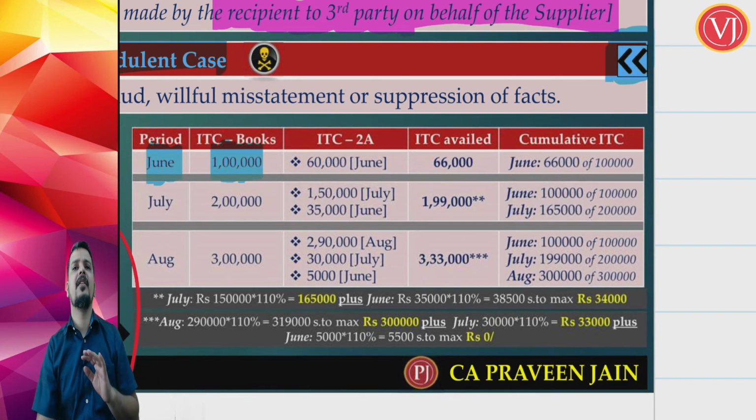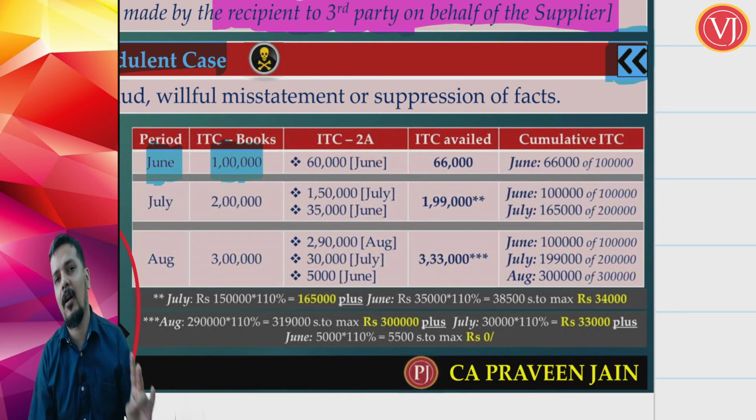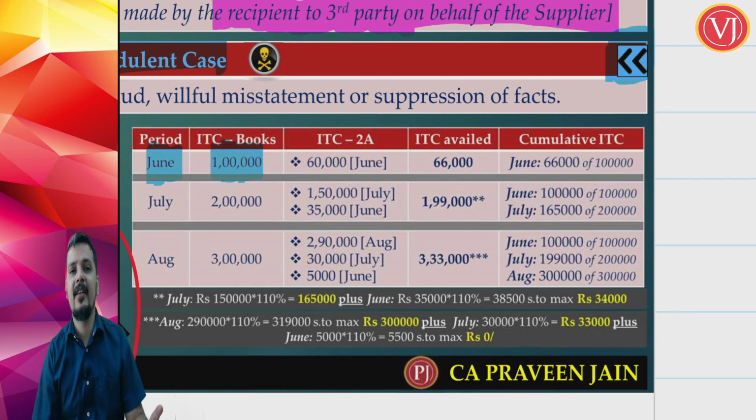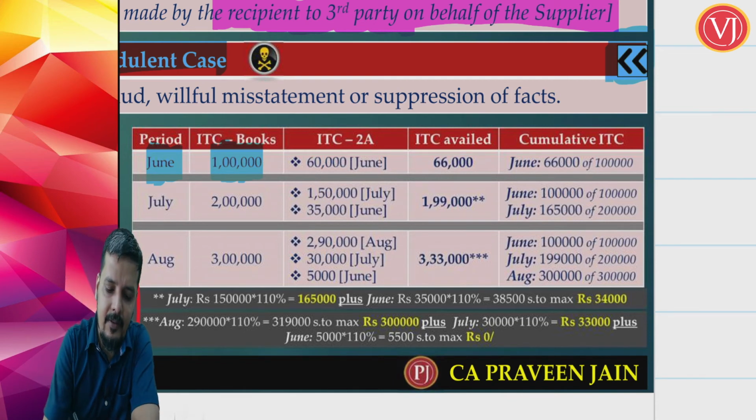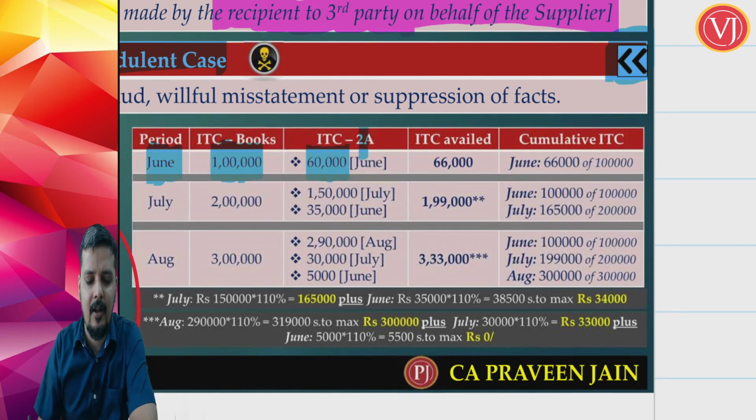Obviously, we are talking about a case where it is not an RCM case, or IGST portion of customs duty, ISD invoices or NRTP invoices, because in these cases, whether or not they are there in your 2A, you can take the credit. In GSTR 2A, you are getting 60,000.